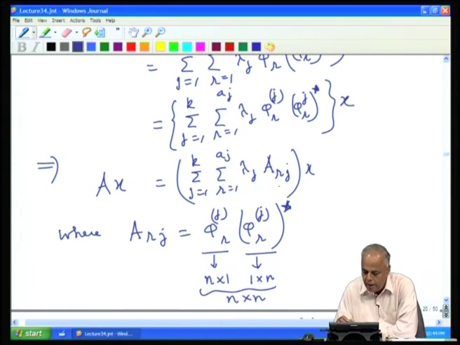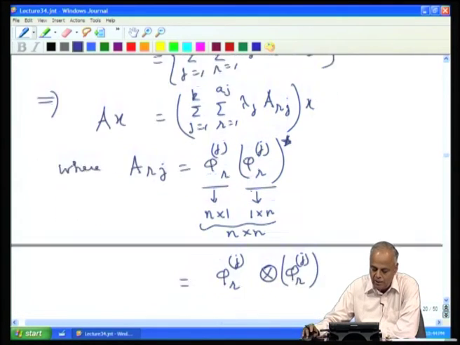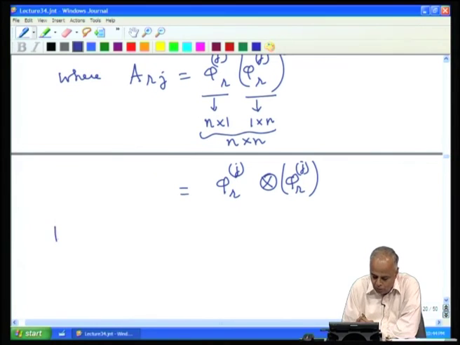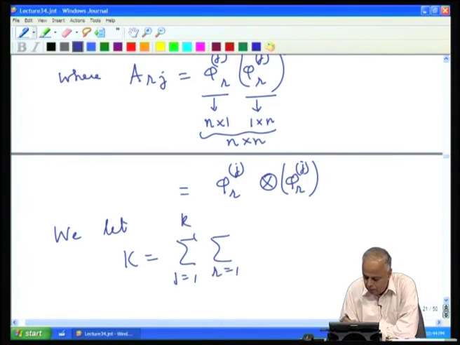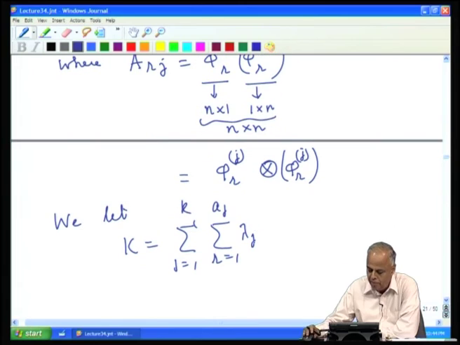Now, A_r^j is a matrix, λ_j is a number. So, the number times matrix is a matrix. We are adding a number of n by n matrices, that is going to be another n by n matrix. So, we let K be all that sum, j equal to 1 to k, r equal to 1 to a_j, λ_j A_r^j.